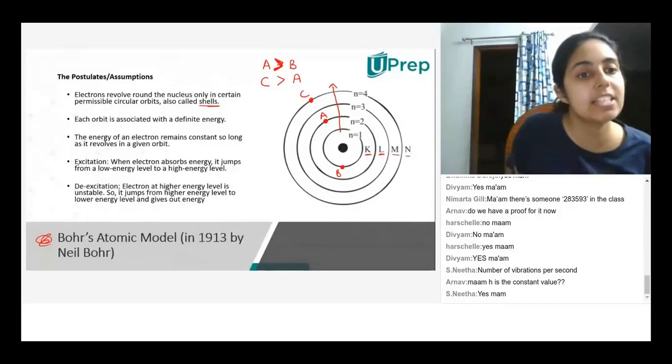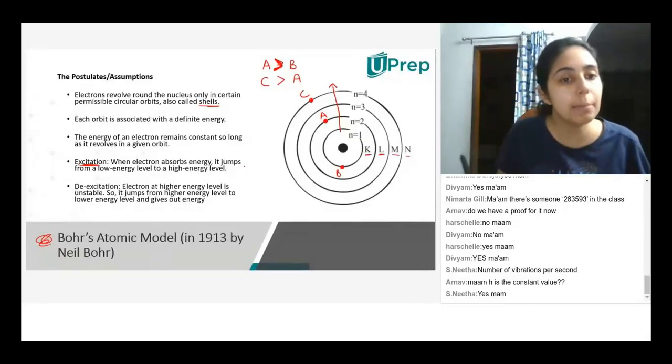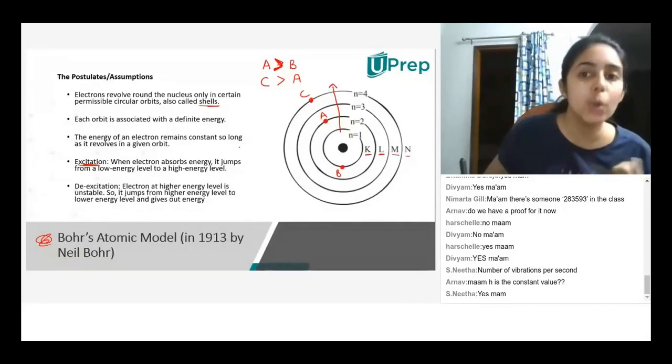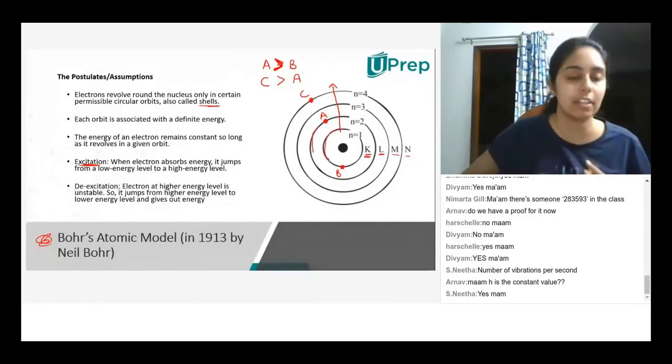This process is called excitation. When an electron absorbs energy, it jumps from a low energy level to a high energy level. This K is the low energy level, this is a lower energy level, and this is a higher energy level.